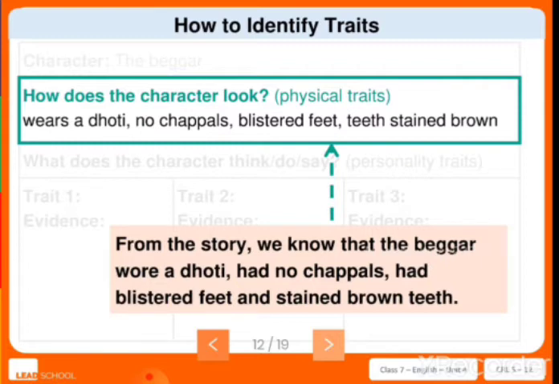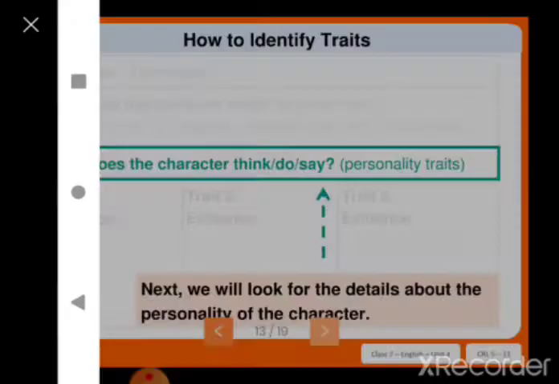What do you mean by blistered? Blistered means there will be wounds and boils on the legs, and stained brown teeth. So the teeth look brown in color.